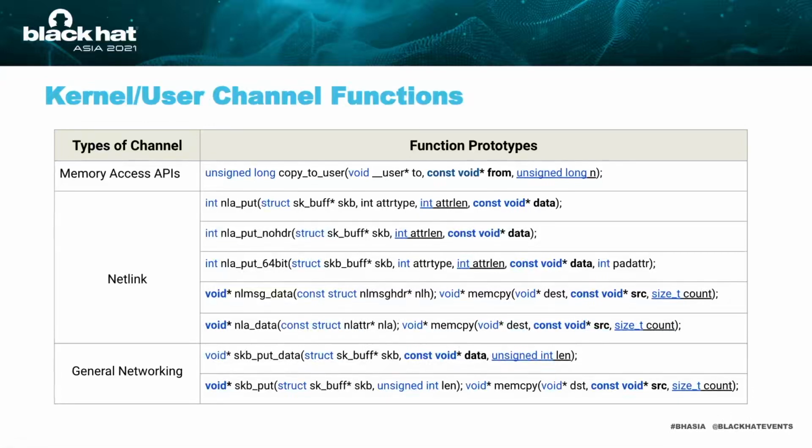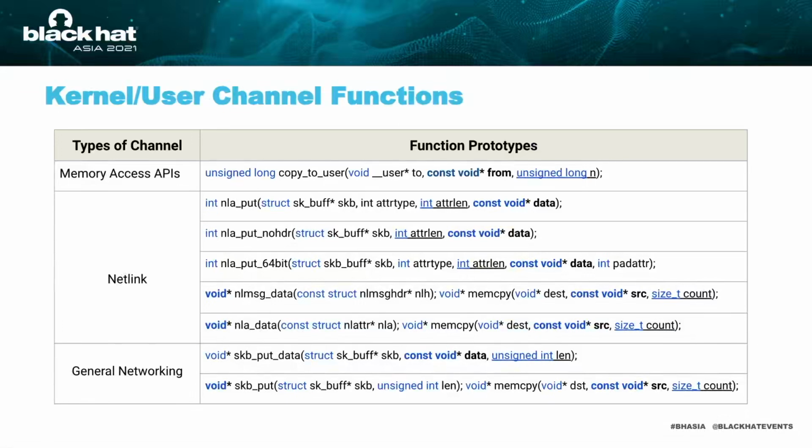The first one is memory access API, which is copy to user. The second one is specific to netlink socket, which is a networking between kernel space and user space. To use this functionality requires network administration capability, which can be granted in the user namespace. So you don't need to worry that you don't have the capability to use this socket for exploitation.